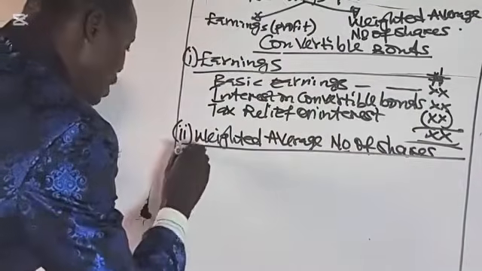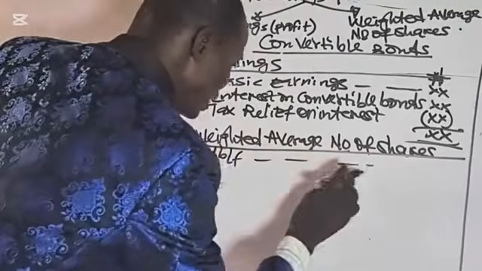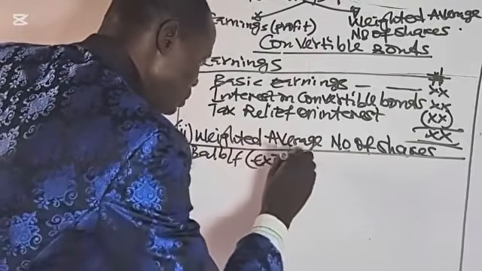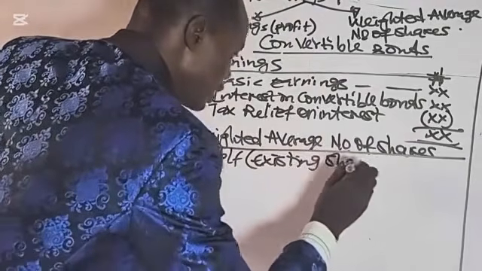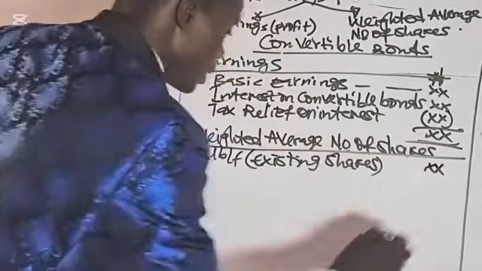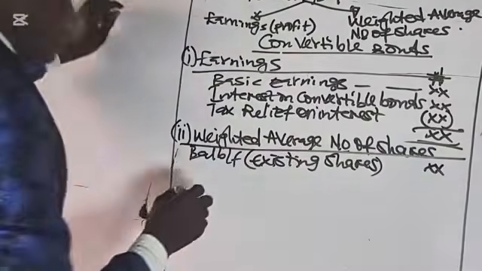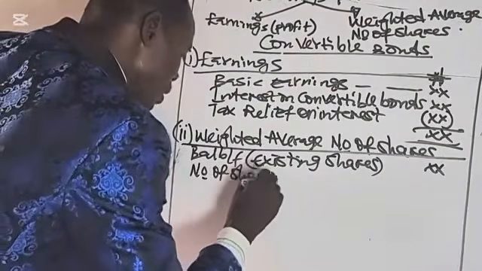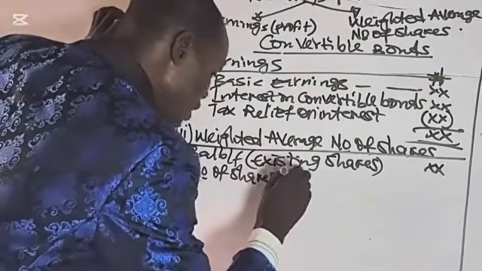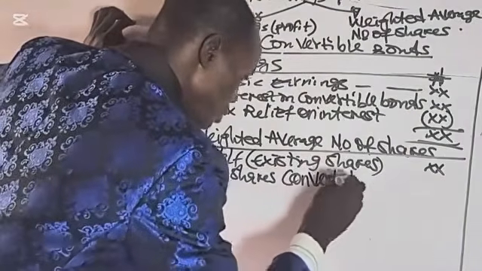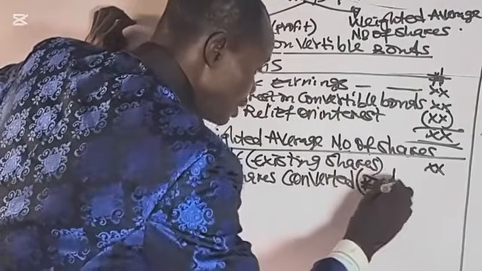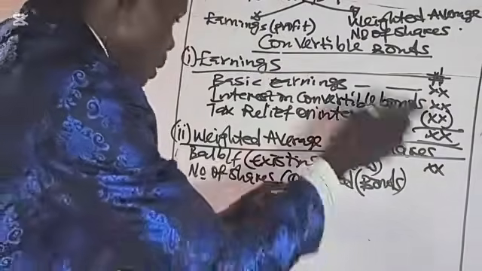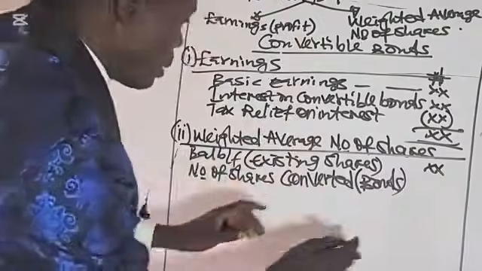So you have the existing shares of the entity before the convertible bonds, plus the number of shares converted, that is, the number of shares that will be used to exchange for the bonds.